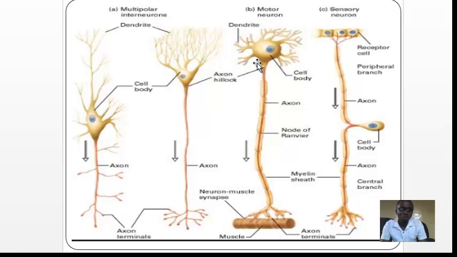This is the motor neuron, which receives electrical signals from the central nervous system and conveys them to the effector, for example muscles, for the response. And this is the interneuron, or intermediate neuron, or relay neuron.